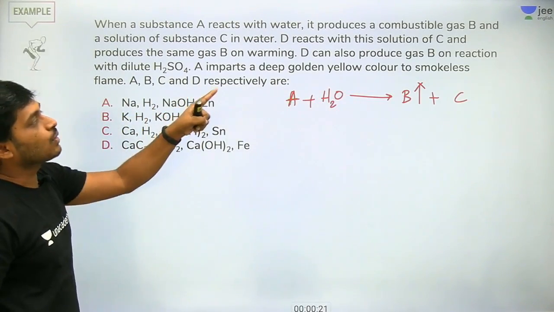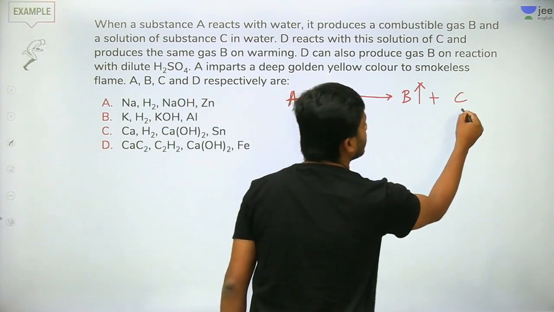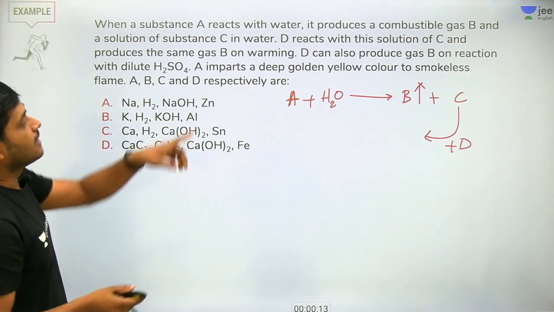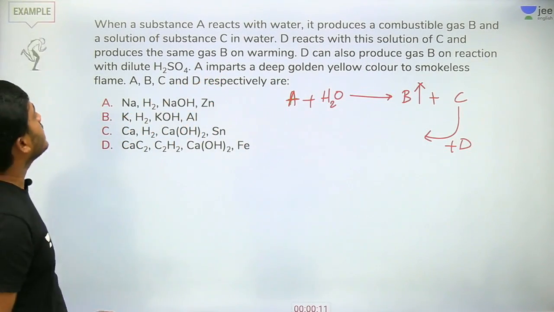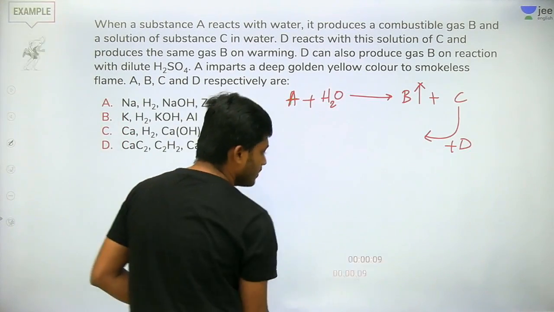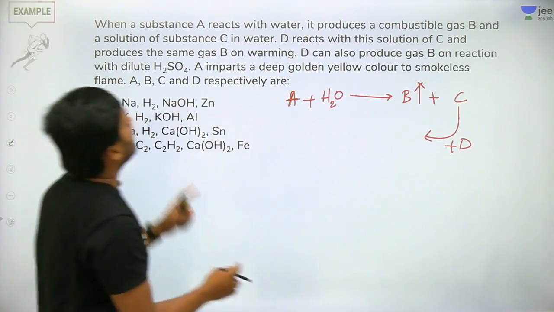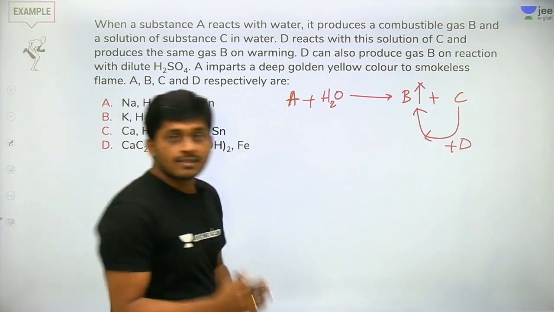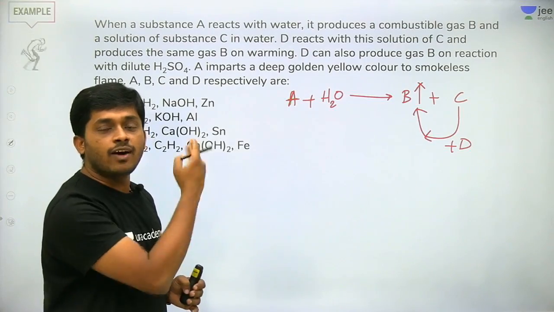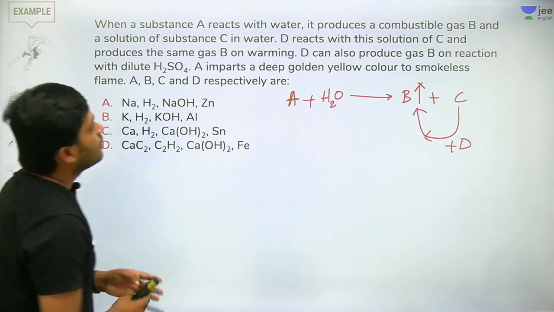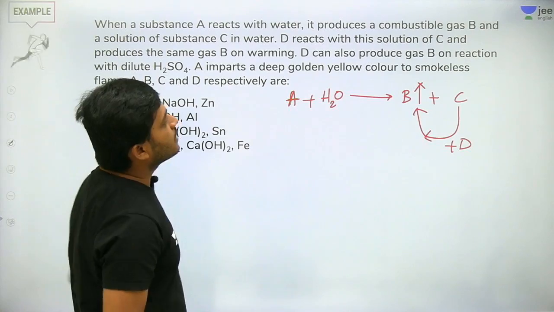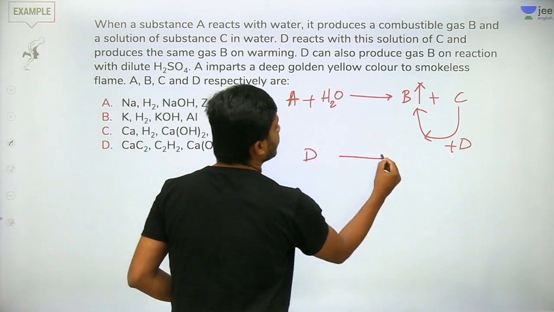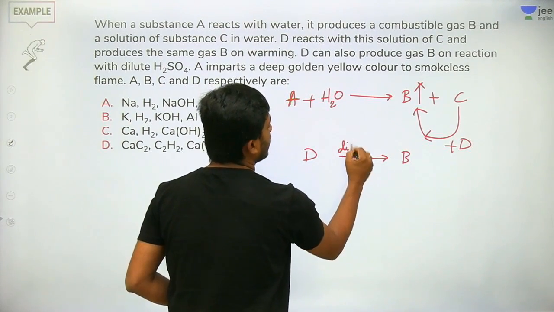D reacts with solution of C, and a solution of D reacts with solution of C and produces the same gas B on warming. Means C again reacting with D and forms B only. D can also produce B on reaction with dilute H2SO4.